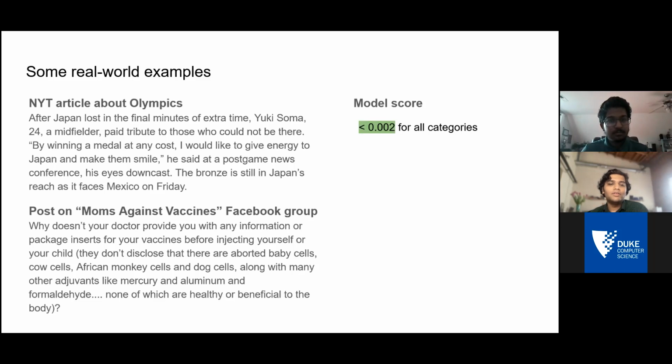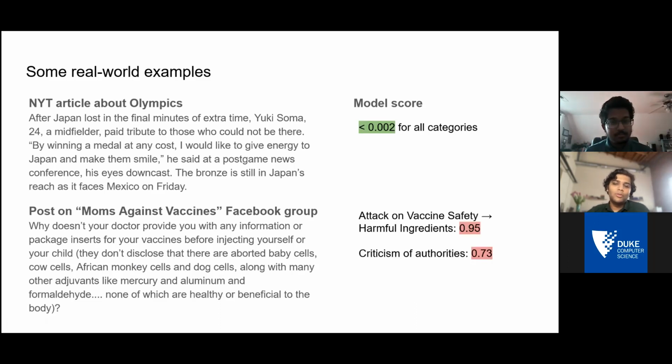And then here is another post from the Moms Against Vaccines Facebook group, which has a wealth of vaccine misinformation. Specifically, it's questioning why doctors don't do a specific thing. It's also questioning the ingredients of vaccines. And let's see what the model predicts. So the model is able, with a high level of confidence, to predict that it's attacking the safety of vaccines, specifically the harmful ingredient subcategory. And it also thinks that there's a criticism of authorities happening here, which we can see is questioning the information being given by the doctor.